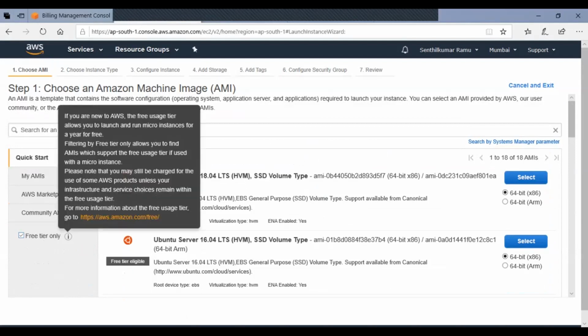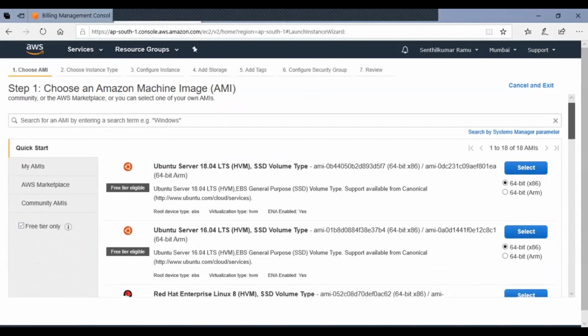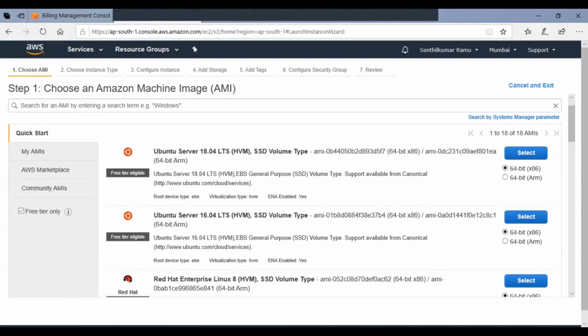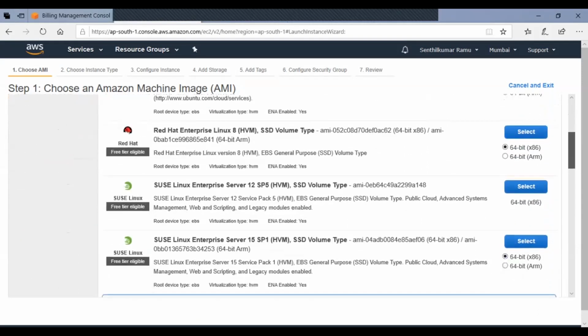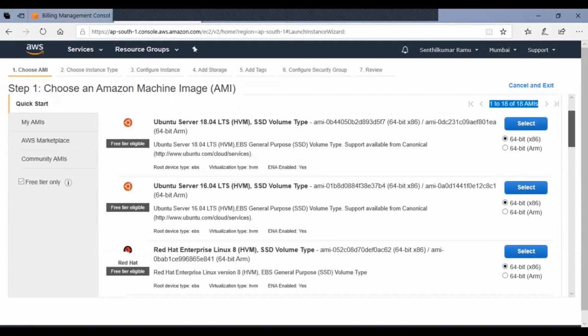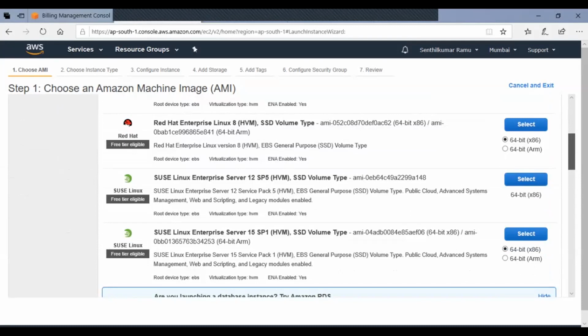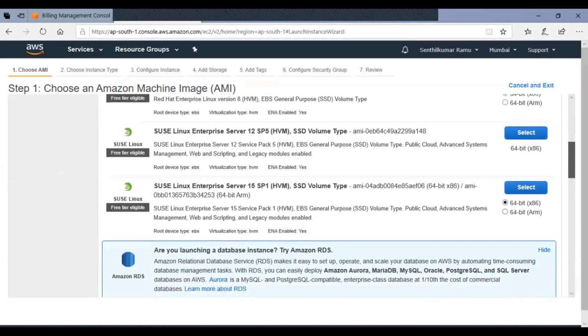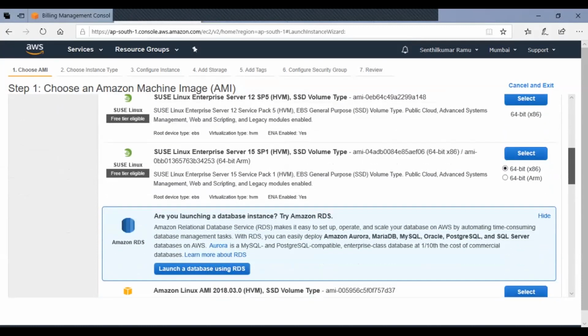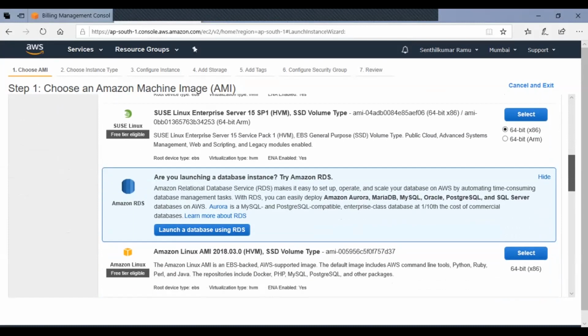Look at it now. From the free tier aspect, I get around 18 odd instances which I can provision within the Mumbai region, right? So now I just drill down. I got Linux. What sort of Linux? Ubuntu Linux, Red Hat Linux, SUSE Enterprise Linux 12, and SUSE Enterprise Linux version 15. Right, a combination of SSD, volume type, and all those things it talks about.